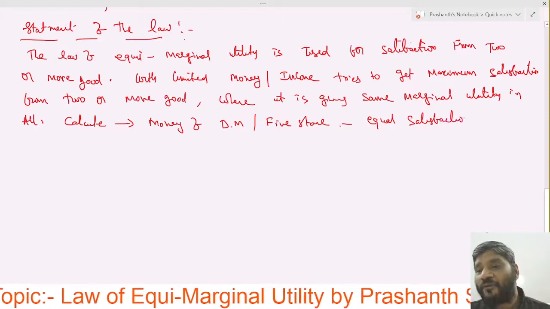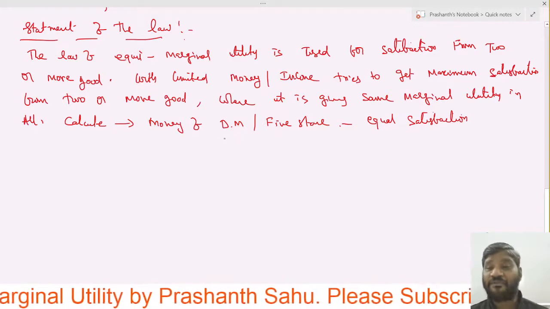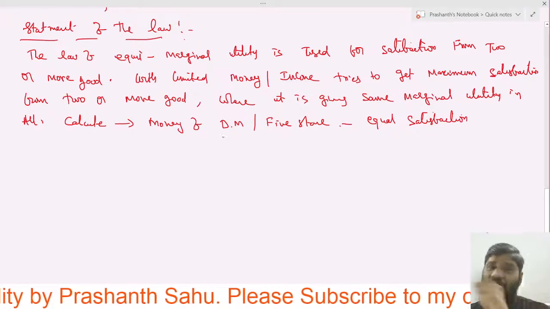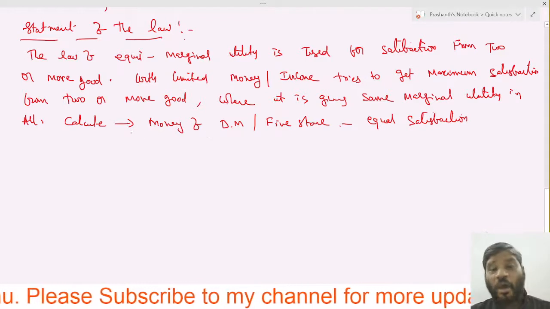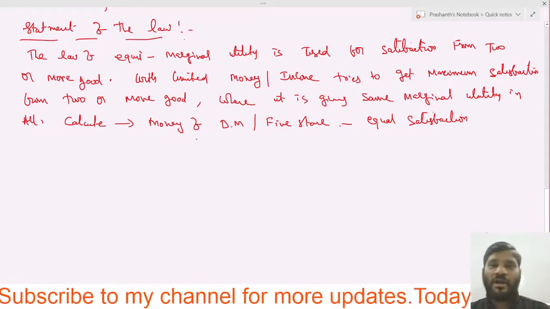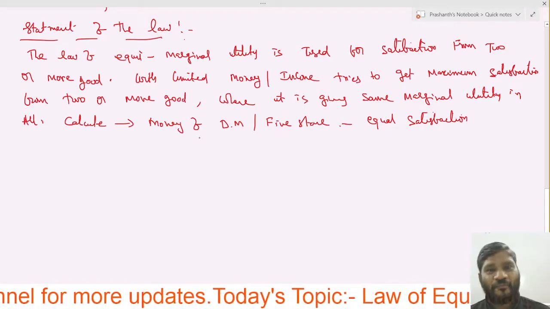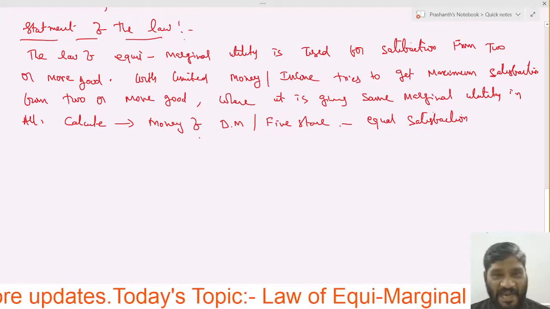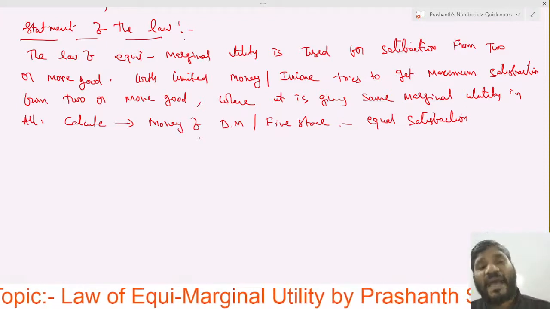How many of dairy milk or how many of 5-star, how many of X good or how many of Y good has given the equal satisfaction, that we have to calculate.